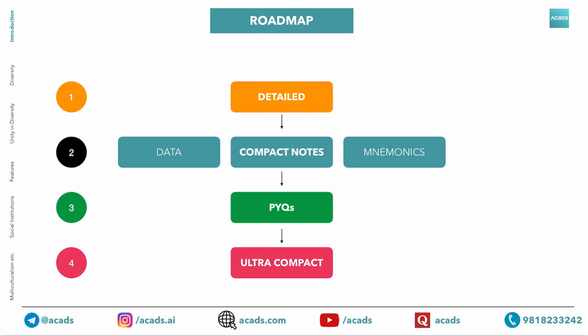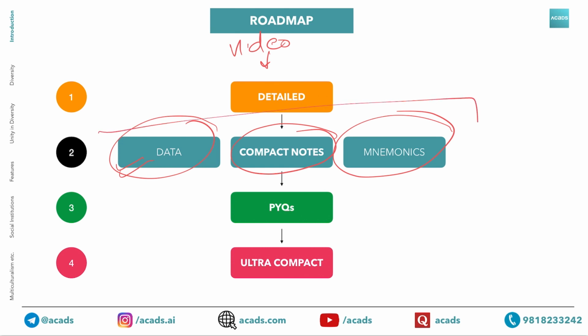Let's come to the roadmap. After you have watched this lecture, you need to go through the detailed notes once so that you can gain a better and deeper understanding of the topic. After that, you need to go through our compact notes. Data is very important. Please keep revising this again and again. Data as well as mnemonics. So here lies the core of your content, things which you need to revise again and again.